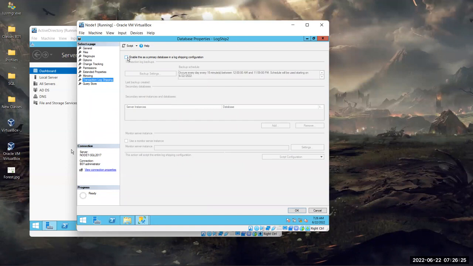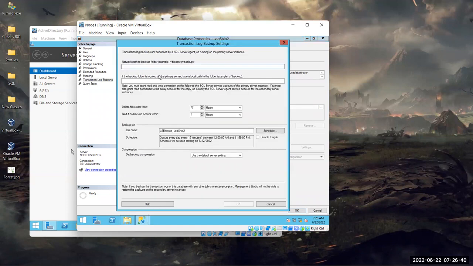So let's enable this particular database, right? So this backup settings have been, what, came to life, I guess, right? Let's click on backup settings. Okay, so here we need to give a backup path. What path do we need to give here?